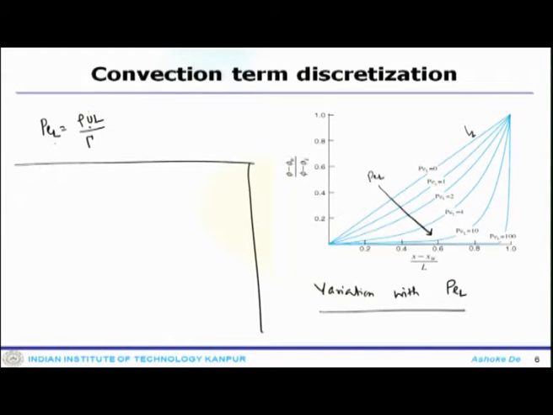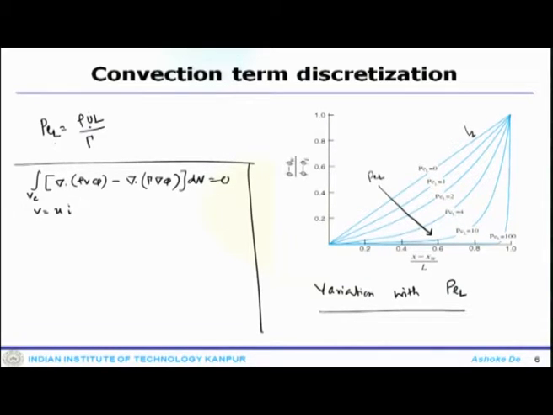Now we will start with the other portion, the solution of our convection diffusion system. Once you do the volume integration, del dot rho v phi minus del dot gamma del phi dV equals 0, that is the equation, and in the one dimensional case V is u i, the velocity vector.